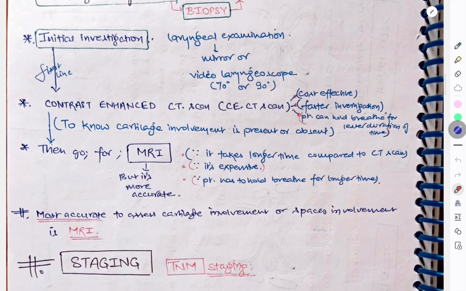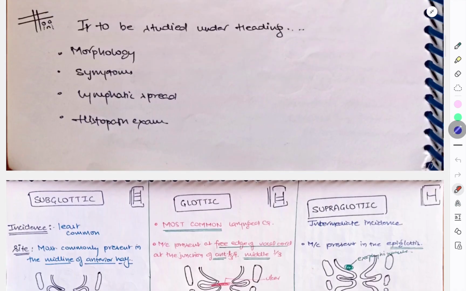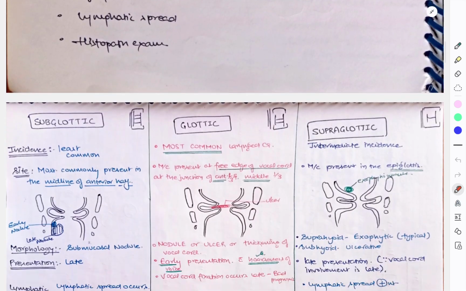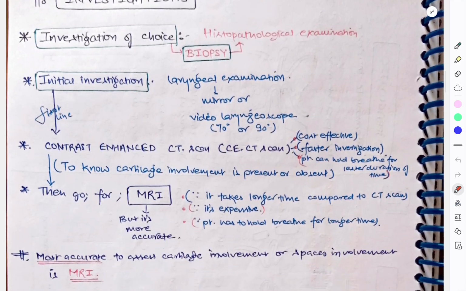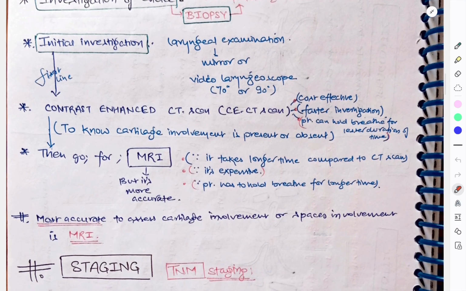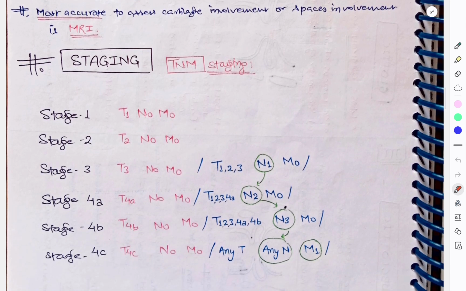Then coming to the staging. Before staging, just recall that you have seen all the points about what is supraglottic, glottic, subglottic, what are the different points in these carcinomas, and what are the primary investigations that we do. Okay, staging of the laryngeal carcinoma. So we again have TNM staging. Okay, it is very important to know the staging because the treatment is dependent upon this only. Okay, but it is very easy to learn.